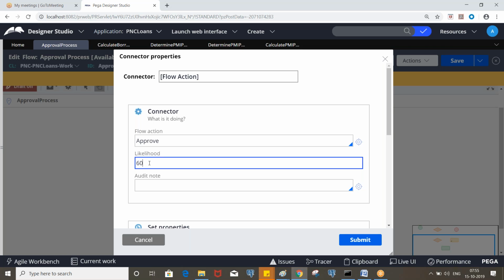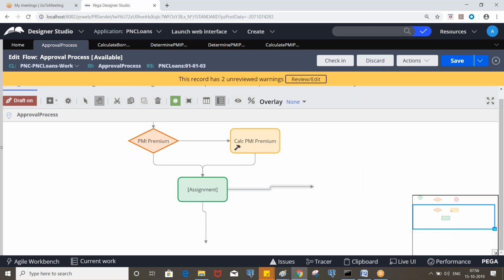If the manager wants to approve, he has to select it from the drop down. Okay, so put more for approve because there will be a 60% probability of it being approved. Clear?